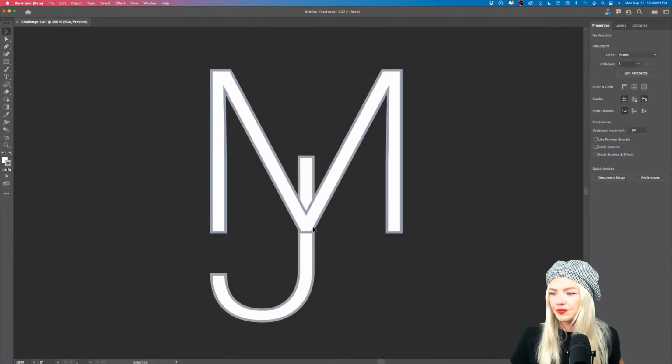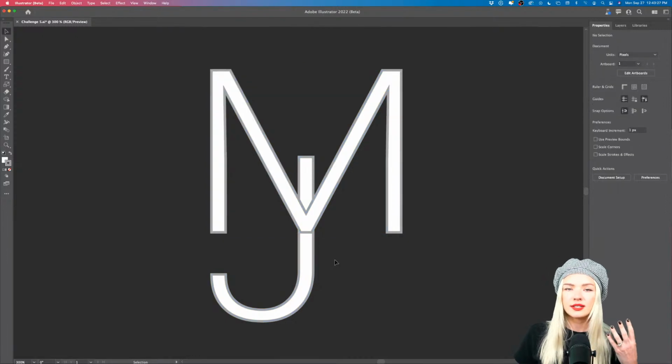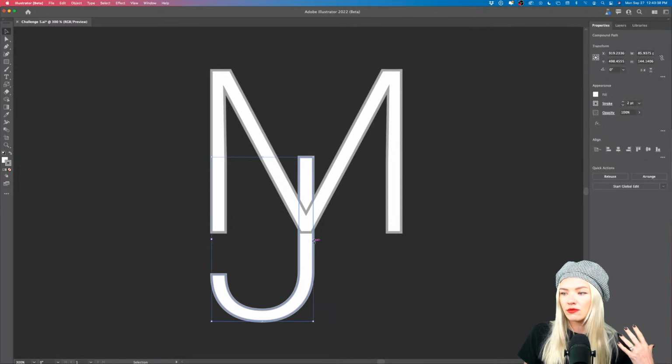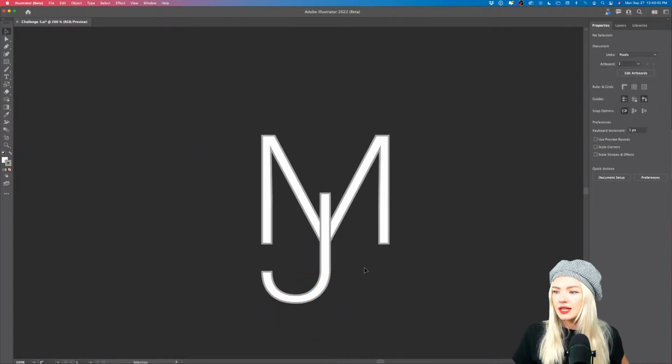And I can see that right here I have my J crossing the M. Now the question is, do you want the person to read the M first or the J? What's your first name? What's your last name? My first name is Julia Masalska, so JM, right? So the J should be in the front. I'm right clicking, arrange, bring to front. Okay, so something like that.